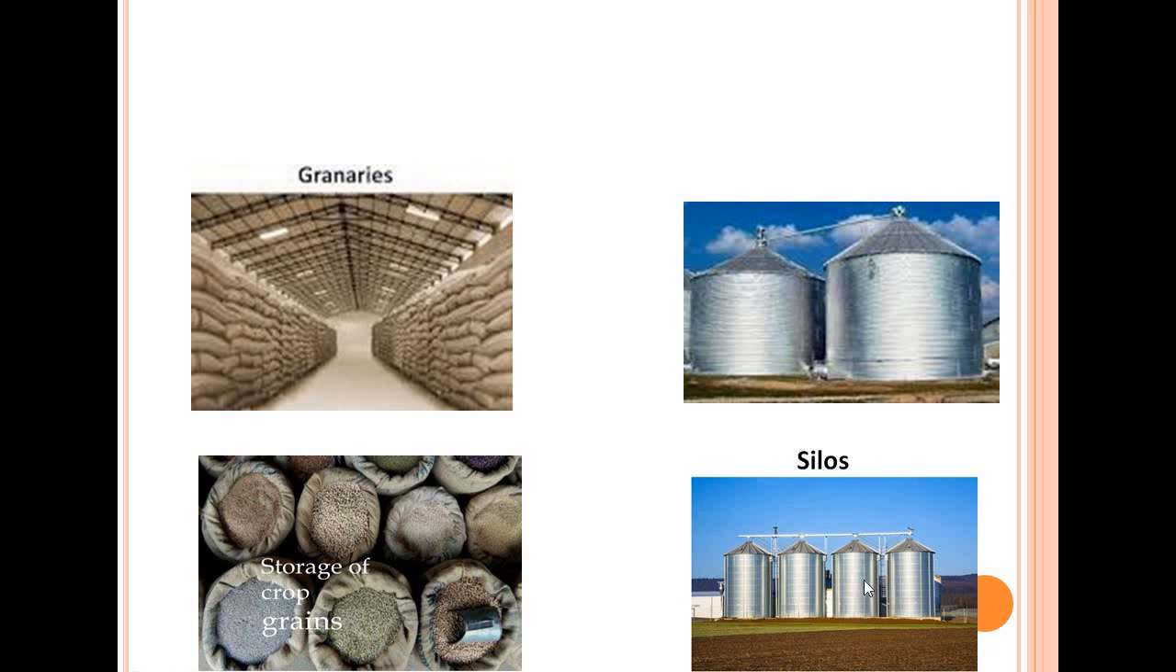Actually what happens is the grains are dried in the sun to remove moisture. They are then weighed and packed in gunny bags. After drying, they are packed in gunny bags or bins. Bulk storage of the grains is done in granaries and silos. These granaries and silos are mostly used for bulk storage of the grains. Otherwise, they are packed in gunny bags.